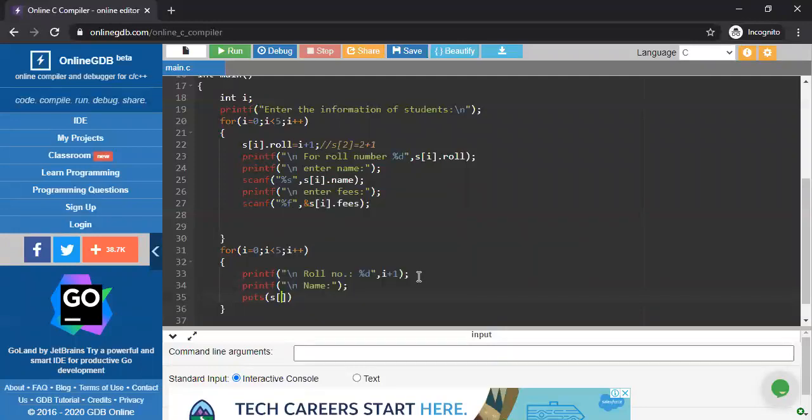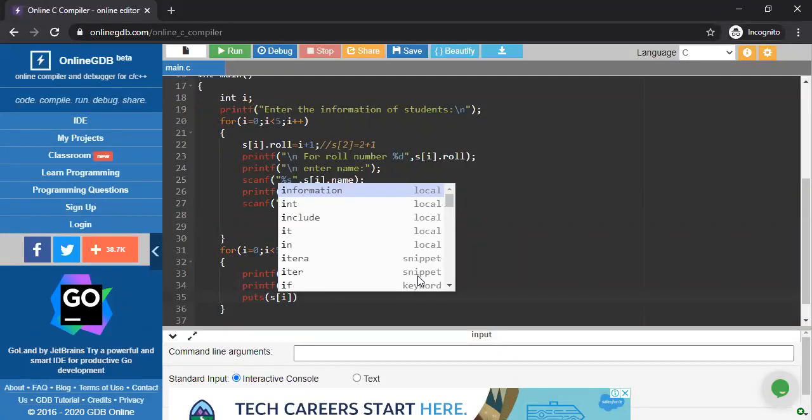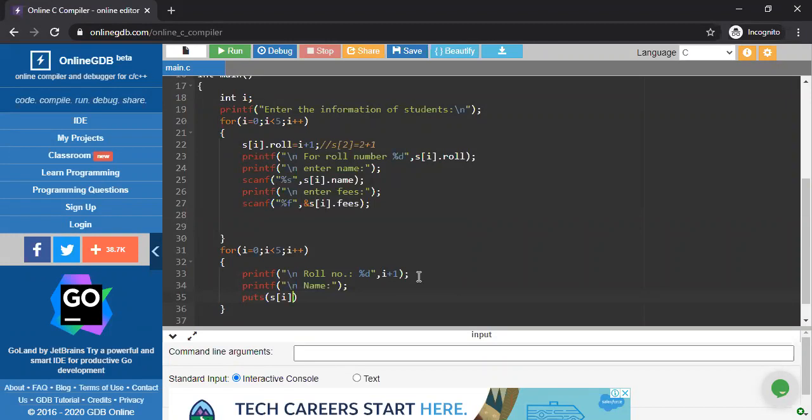Why am I writing puts here? Because we know that using the puts function, I'm going to print the string directly. We know that from when we did the string program: using the puts function, I directly print the string. So whatever the name is, it's treated as a string.